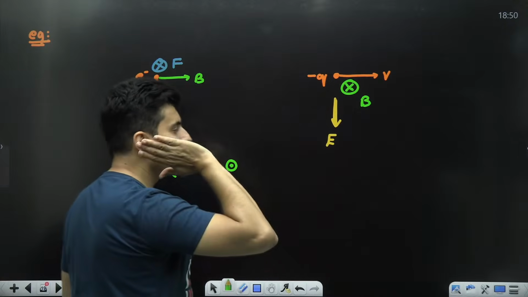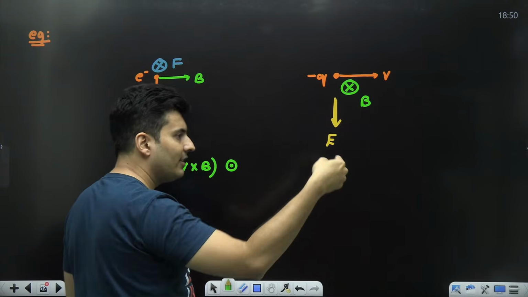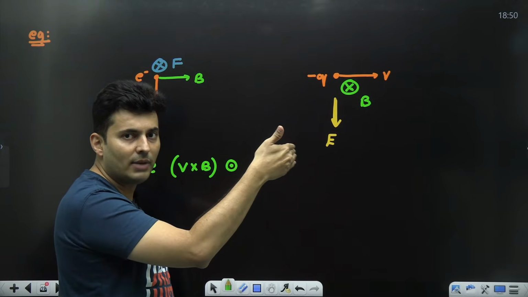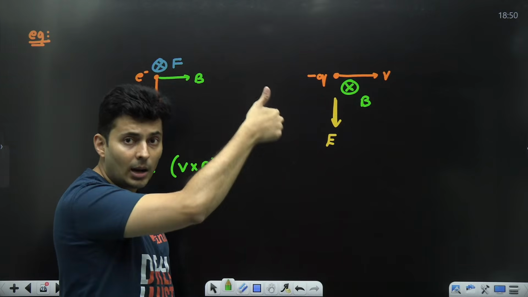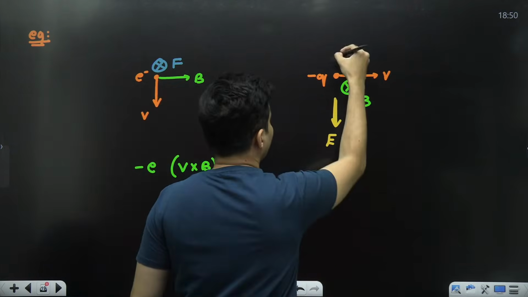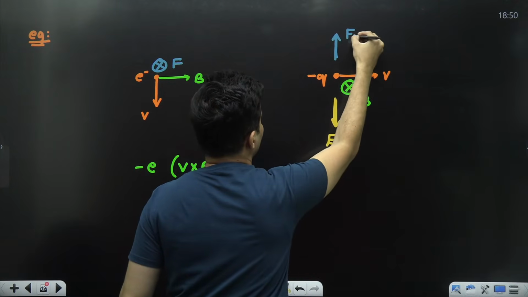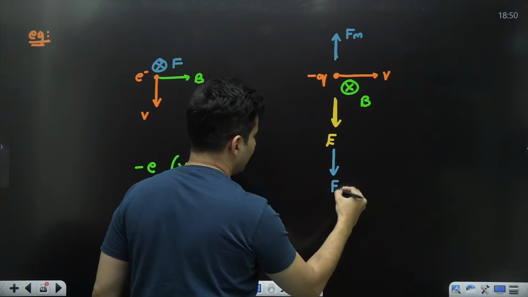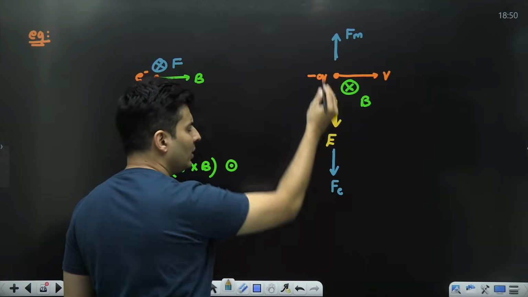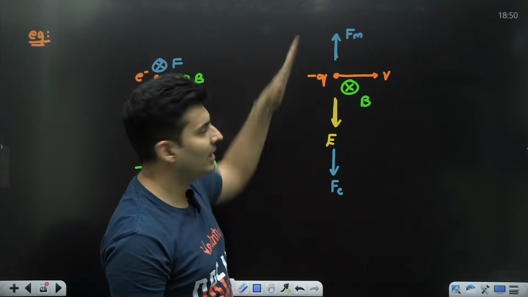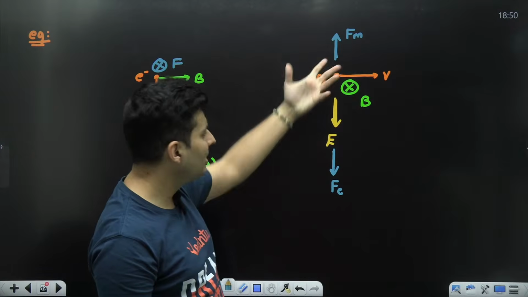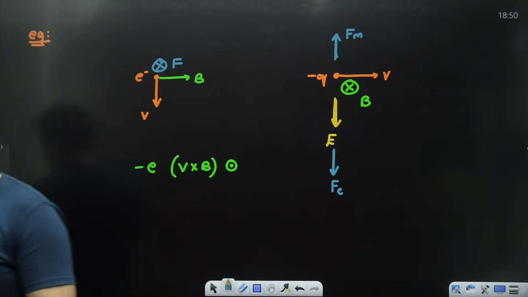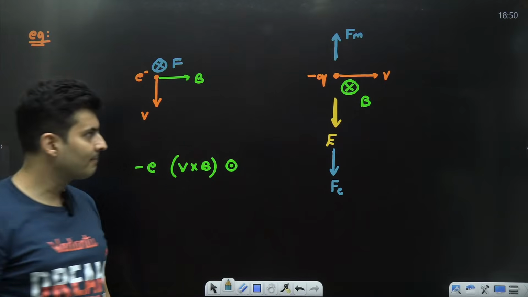First, velocity is towards your right hand side. Magnetic field is inside. So place your right hand 4 fingers towards the right. Slowly bend it inside. The thumb will point in the upward direction. So therefore, the magnetic force is in this direction. But the electric field will apply a force in this direction. Now whichever is more will dominate, and the net force will be in that direction. In this case, the forces are opposite, may or may not be equal. That depends. But they are definitely opposite to each other. That is what we are seeing.